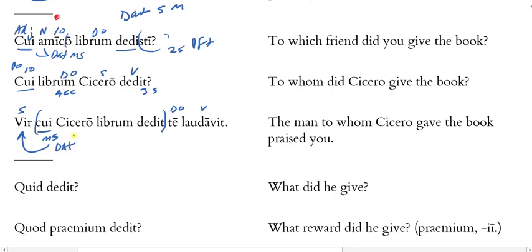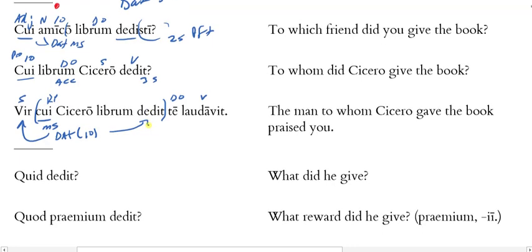Why? Because it's functioning as the indirect object of the verb dedit. The man to whom Cicero gave the book praised you. So clearly a relative pronoun here.